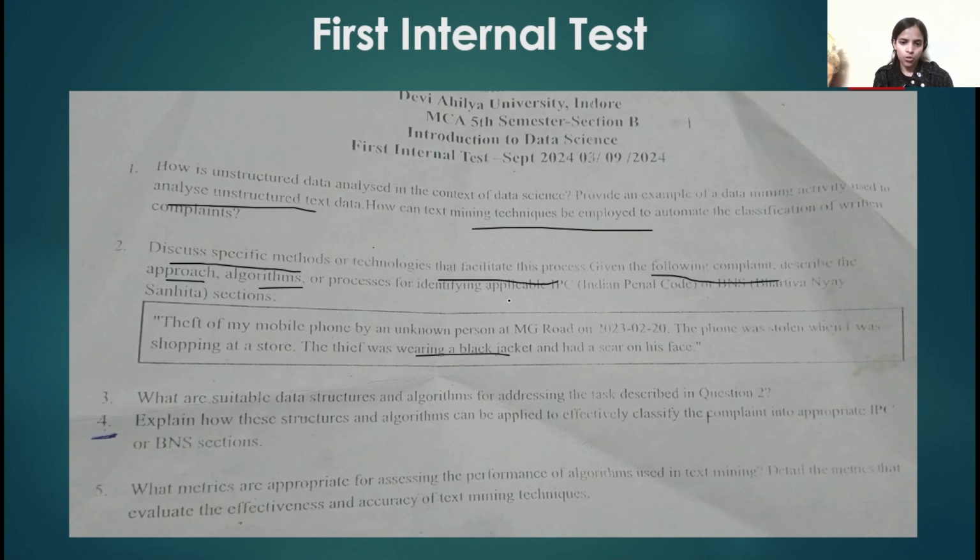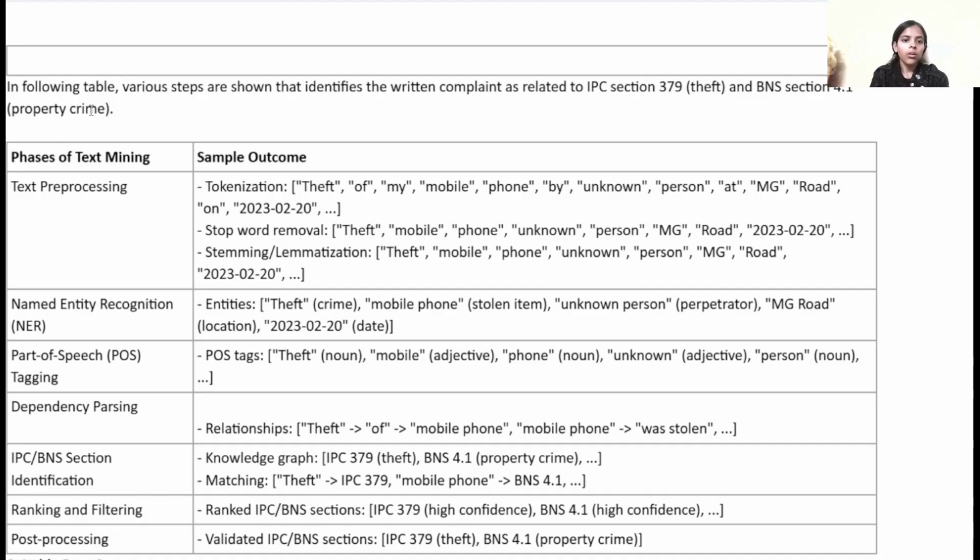Let's see the answer to this question. Answer for the second question: the process to identify the written complaint as related to IPC section 379, theft, and BNS section 4.1 for property crime. The following are the phases of text mining.